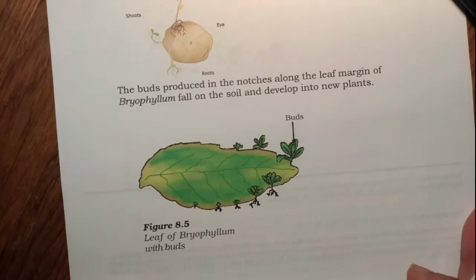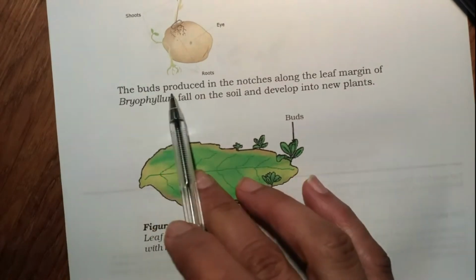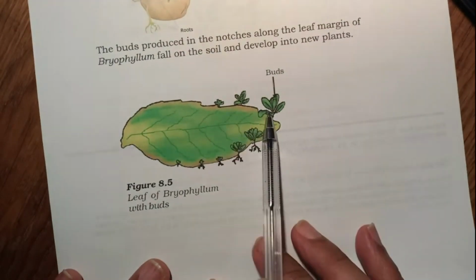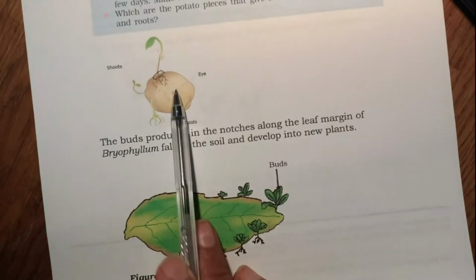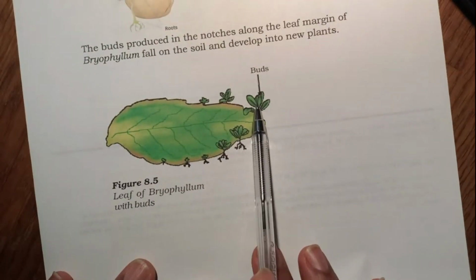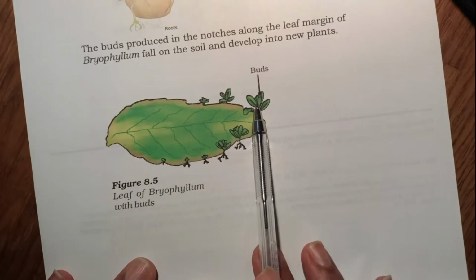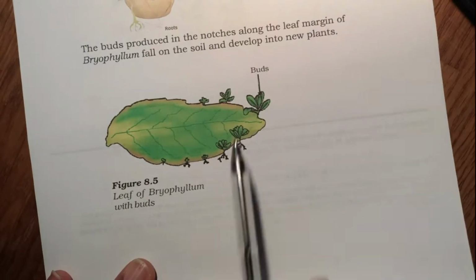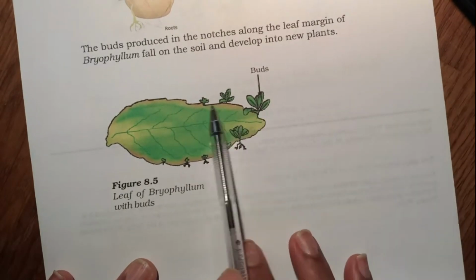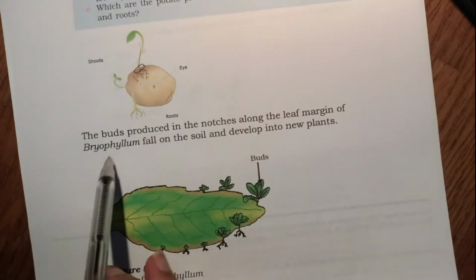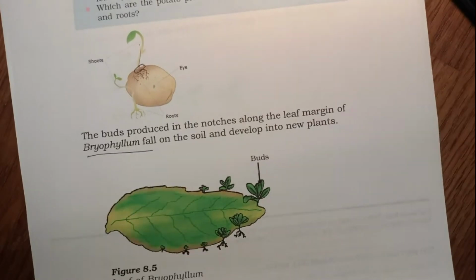Now similarly, buds can be produced in the notches along the leaf margin. Okay, so the notches on the potato pieces, notches along the leaf margin, they can give rise to buds, and these buds can develop into new plants. So when this leaf falls on the soil, it will give rise to buds at its notches and they will develop into plants. So the example is bryophyllum. Okay, bryophyllum, remember that.